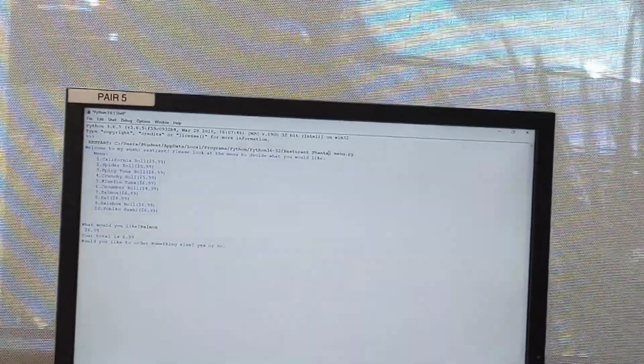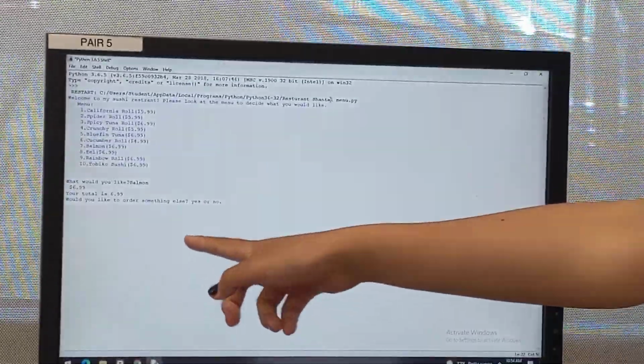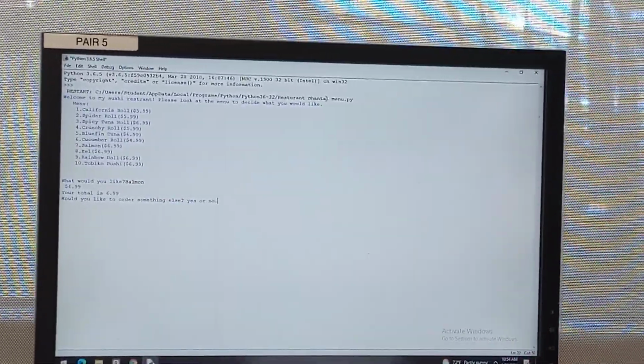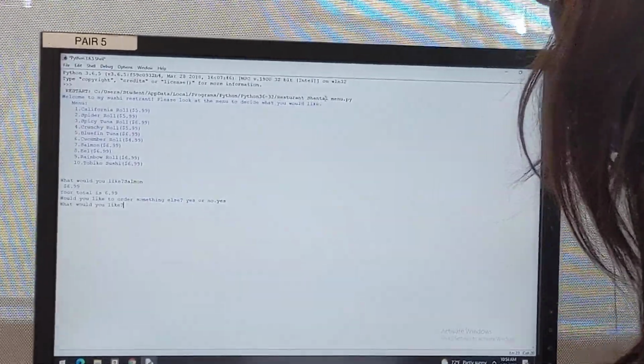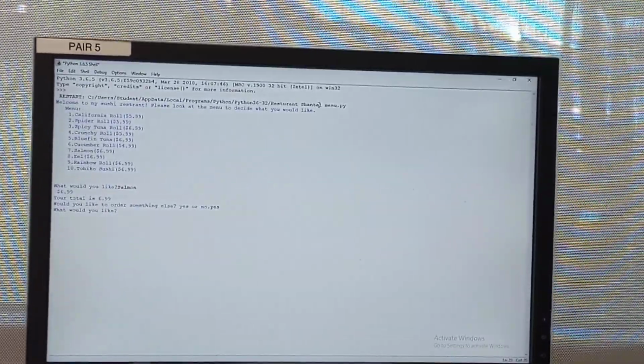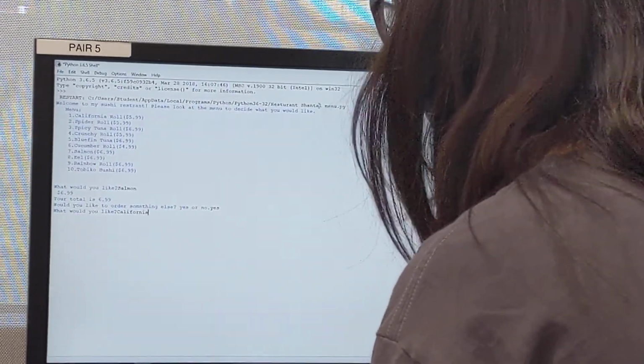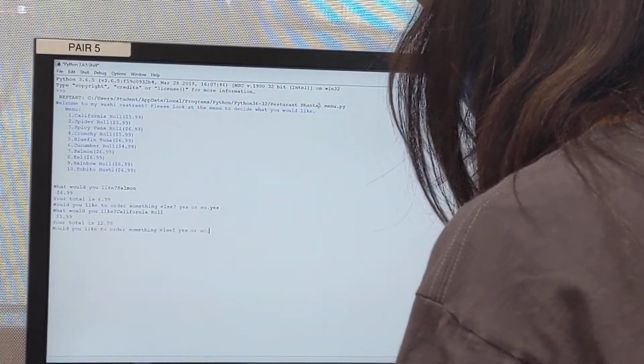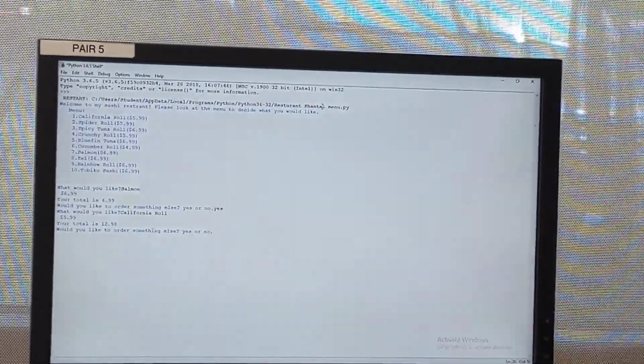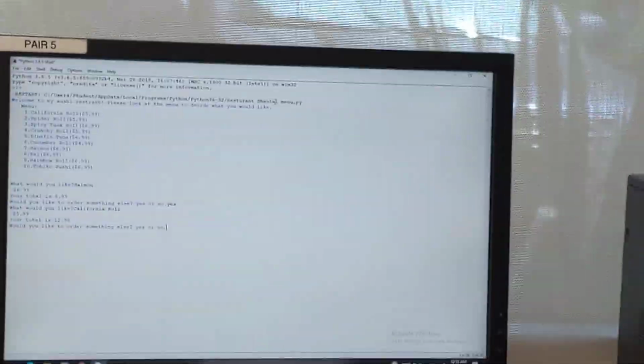And then it says $6.99, your total is $6.99. And then it asks if you want to get something else. And if you type in yes, you can type in another thing, like California roll. And it says that's $5.99. So your total will be $12.98.